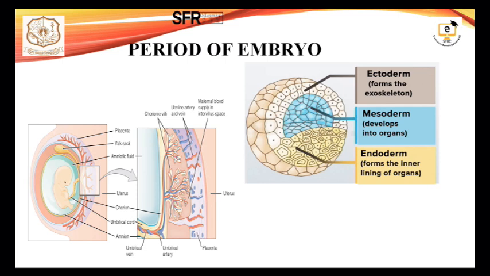In this you can see clearly in the picture that the cell is divided into layers. In the embryo stage after implantation, 2 weeks to 2 months is the stage of embryo. At this stage there will be distinct layers of the ovum. Now it is called the embryo. The outer layer is called the trophoblast and the inner cell mass is present in the distinct embryo. The inner layer is further divided into 3 different layers: the outer layer ectoderm, the middle layer mesoderm and the inner layer endoderm.